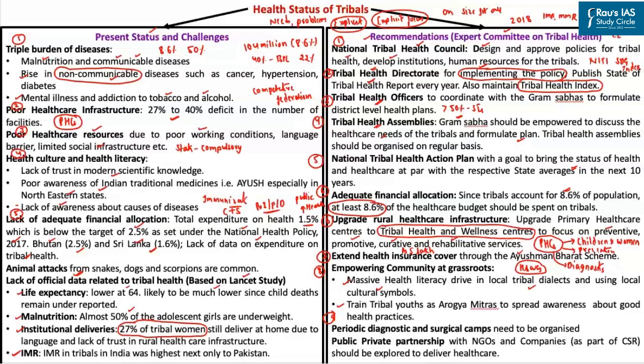And last and most importantly, we can explore public-private partnership for providing healthcare needs to the tribal population. Such a public-private partnership can be made with certain NGOs or with companies which would want to contribute to healthcare management due to their corporate social responsibilities.